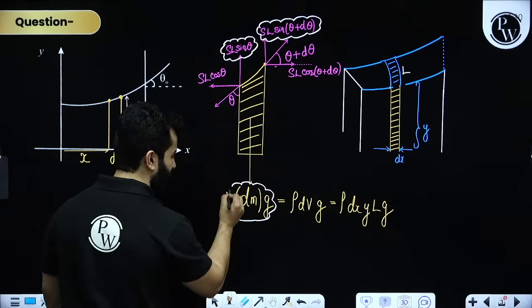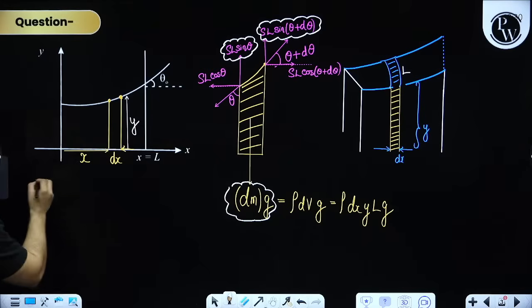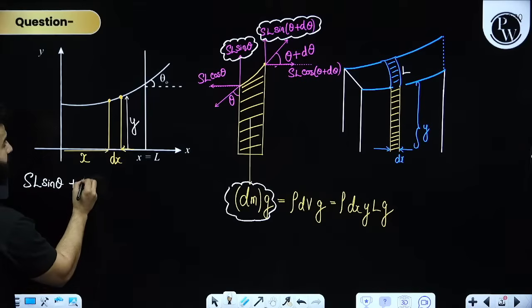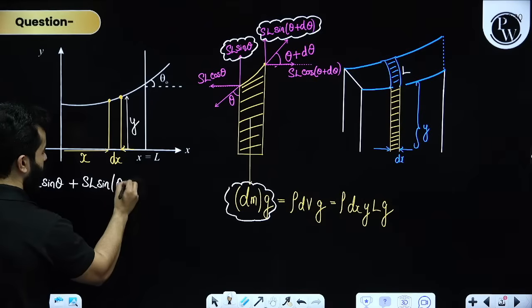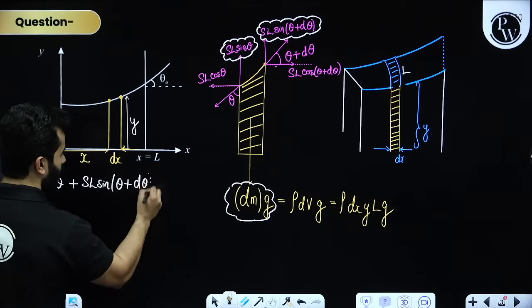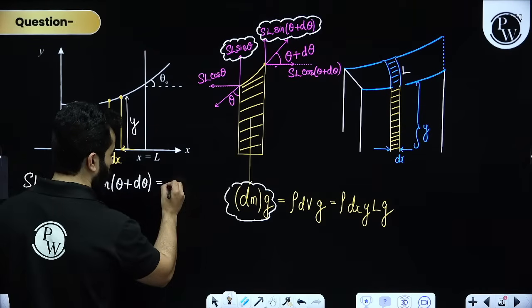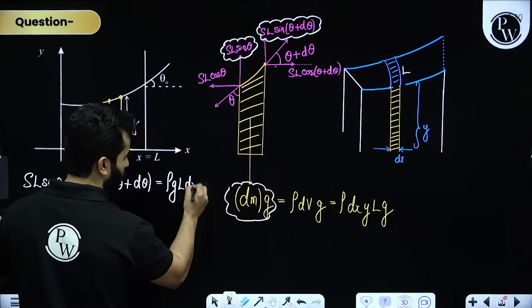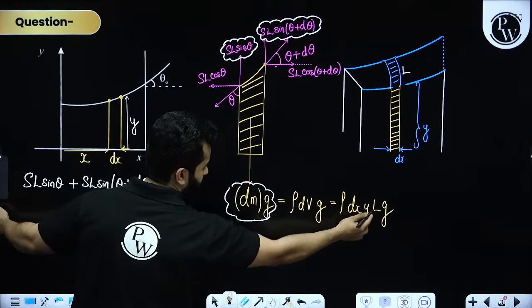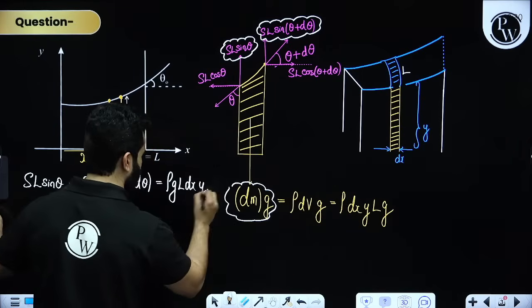Is that correct? Can you please write down in the chat box? So that means SL into sine theta plus SL into sine of theta plus d theta will be equal to rho g L dx into y, right?